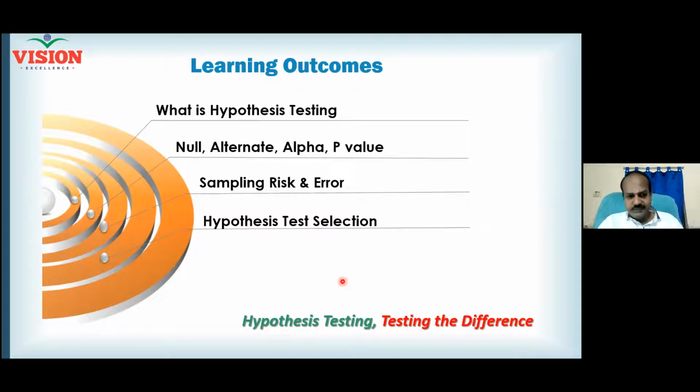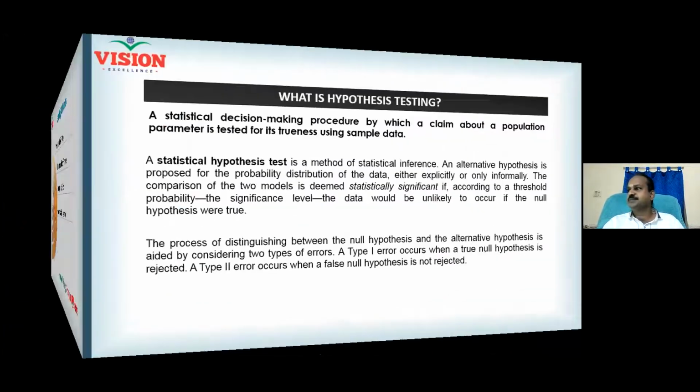So there are certain testing you can do to test the non-parametric measures. Those testings are called non-parametric test. Hope it is clear. What is parametric test and what is non-parametric test? We will try to understand deeper about each and every one.